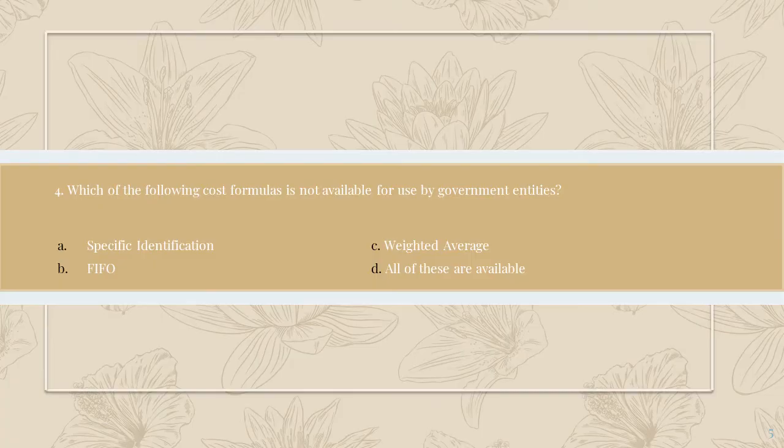Number four, which of the following cost formulas is not available for the use by the government entities? Letter A, specific identification, B, FIFO, C, weighted average, D, all of these are available. So as discussed in the true or false, the correct answer is FIFO because FIFO is not available for use by the government entities, only specific identification and weighted average.